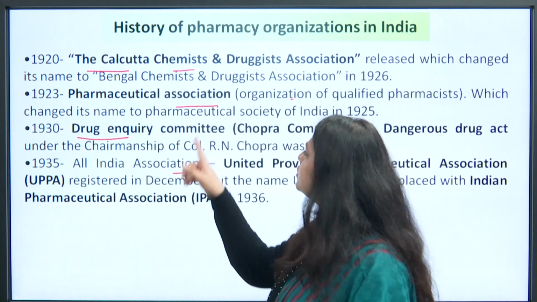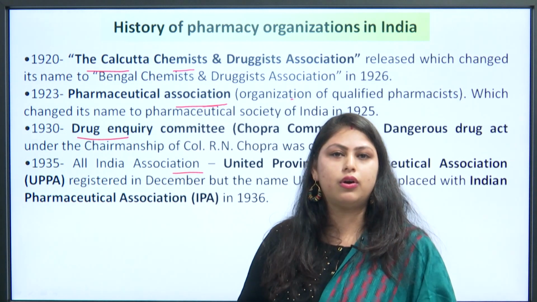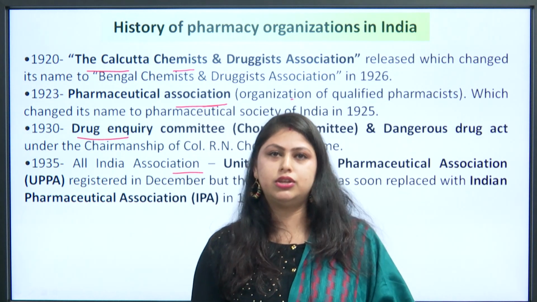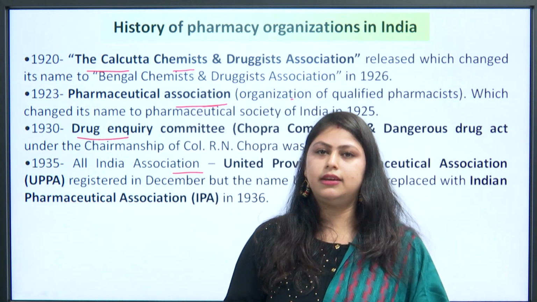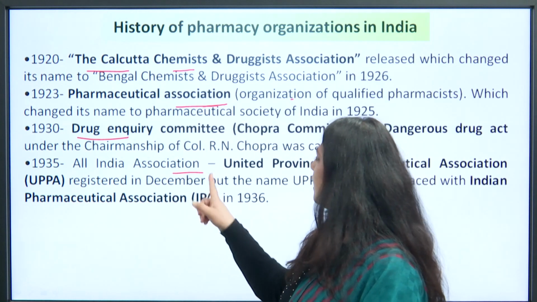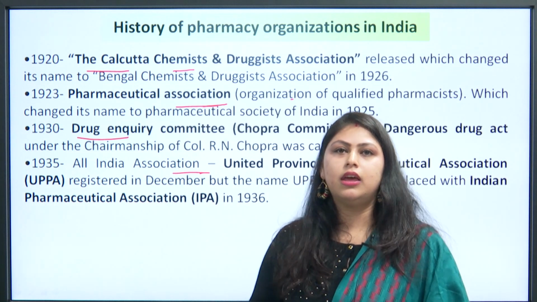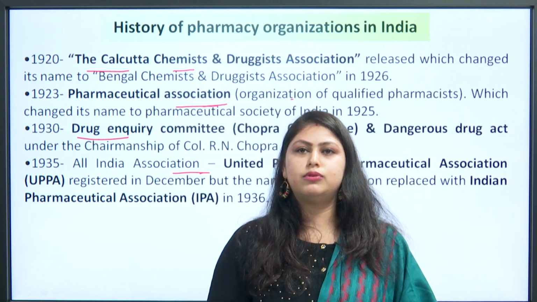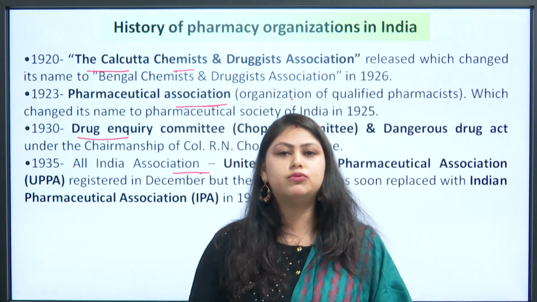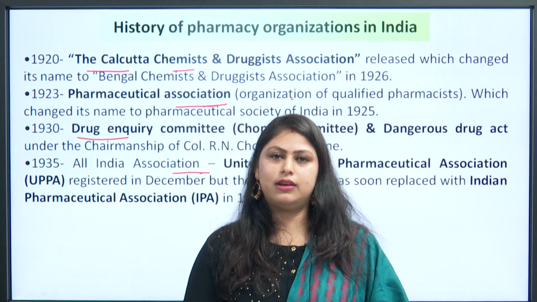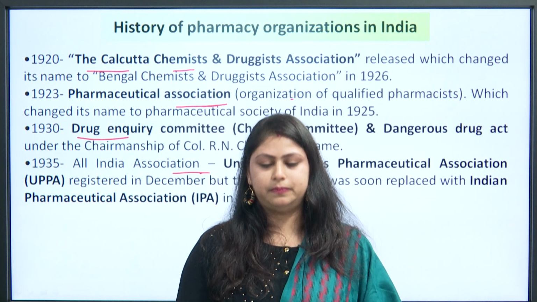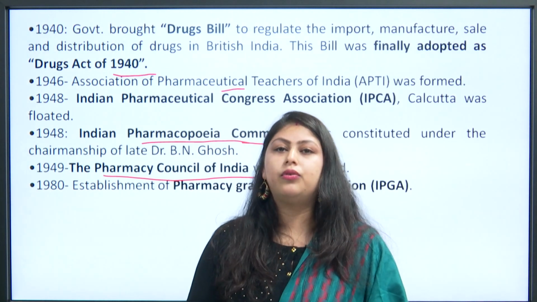Next is the Pharmaceutical Association, the organization of registered or qualified pharmacists, whose name changed to the Pharmaceutical Society of India in 1925. Afterwards, the United Provinces Pharmaceutical Association, UPPA, registered in December, but the name changed to the Indian Pharmaceutical Association, also called IPA, in 1936.